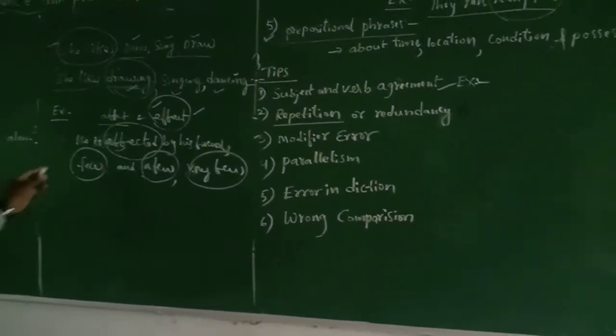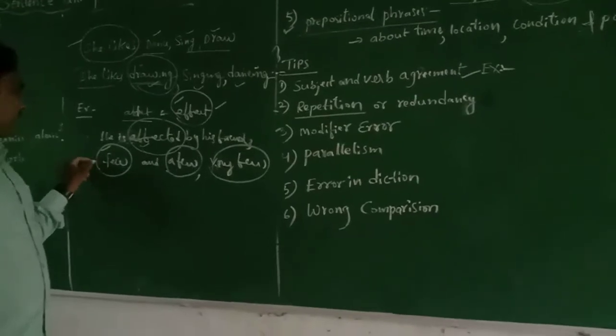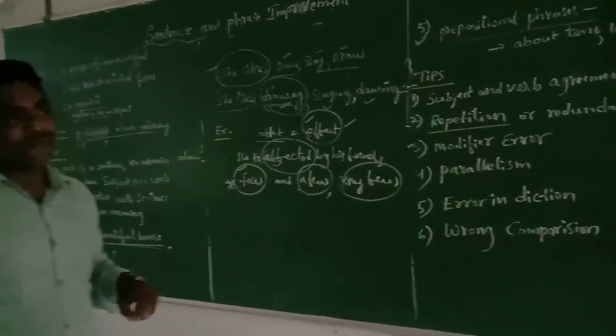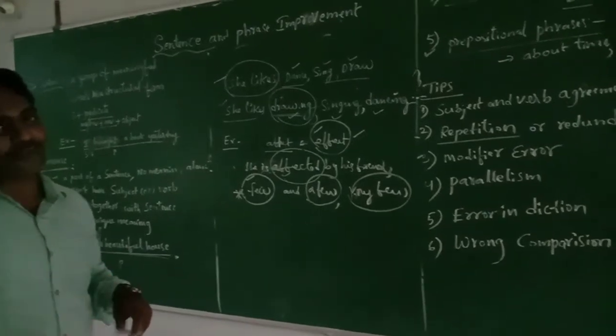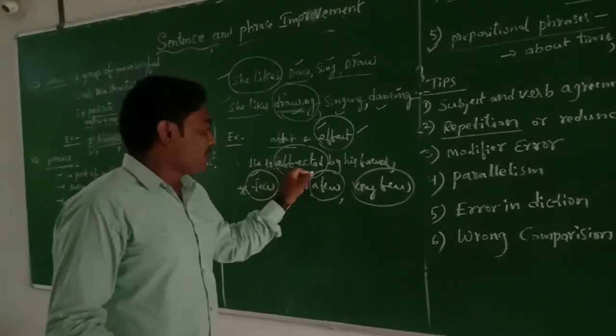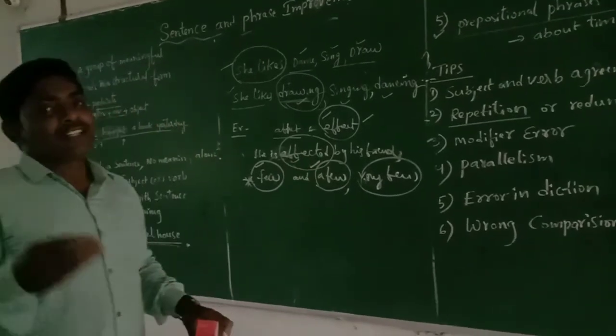For example, few means nothing, no one. There are few students means what? There are no students. There are a few students means some students are there.